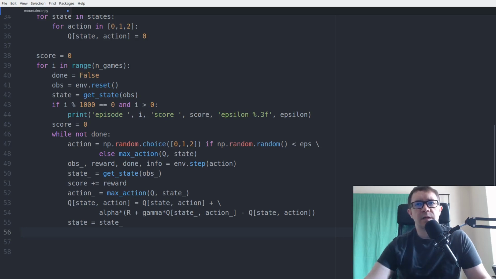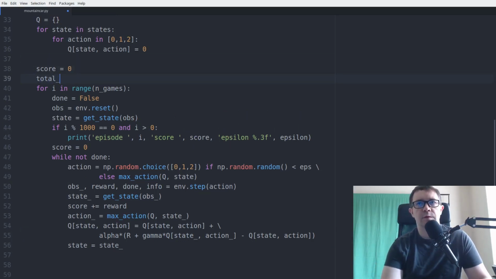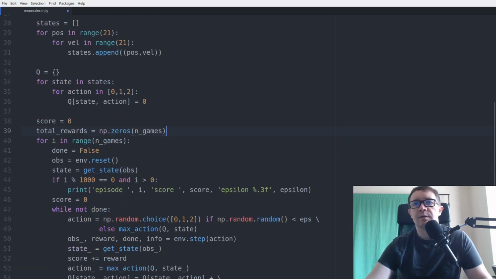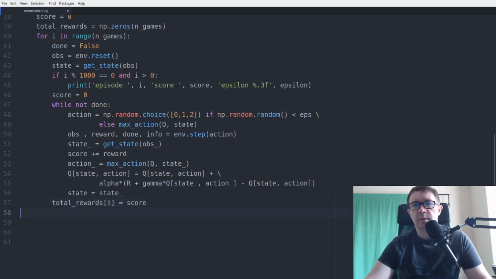Other administrative stuff to take care of, we didn't do it up here, but let's go ahead and keep track of our total rewards over time. And that'll just be a numpy array of zeros of size n games. So 50,000 games. And then you can say total rewards i equals score. That goes outside of the episode at the end.